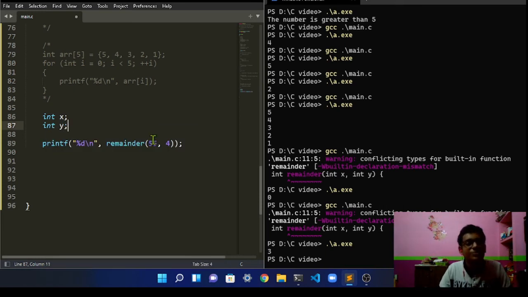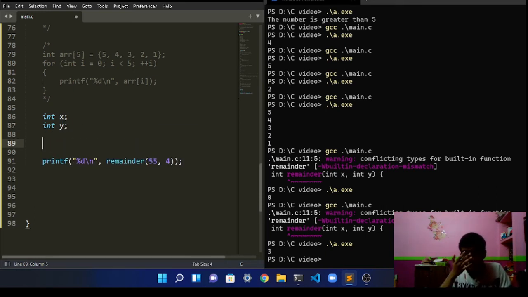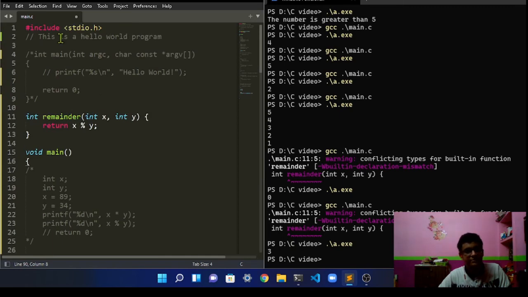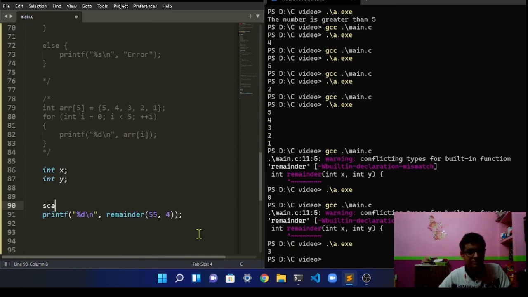And now we're going to take two inputs. So printf actually prints the output to the console, and scanf takes value from the console. It is all possible because of this header file, which is stdio.h.